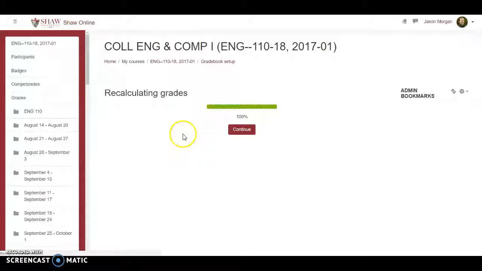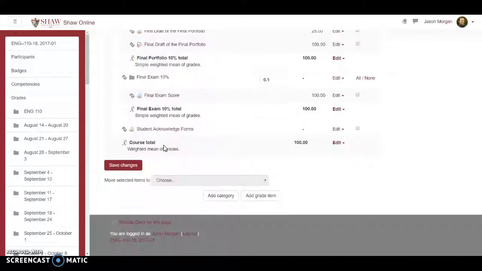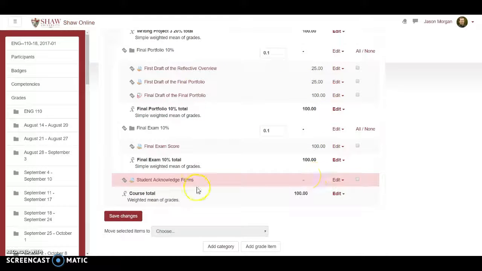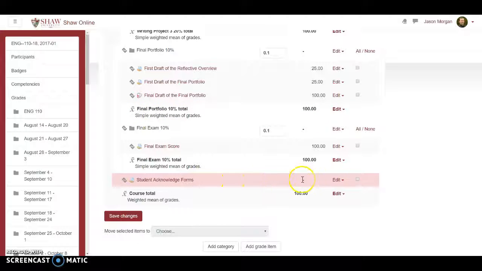Now, just to let you know, there is the student acknowledgement form. If you look at any of the other forms, they have a point value. For the student acknowledgement form, I've assigned 0 points. This is just me tracking who's turned them in. I just need a way in Moodle, and also for students to look on Moodle, to see if I have on record that they submitted it. So that's not in a category and it's not assigned any points, so it doesn't impact the grade. It's just a way of me tracking things. And then for good measure, I'll hit Save Changes.